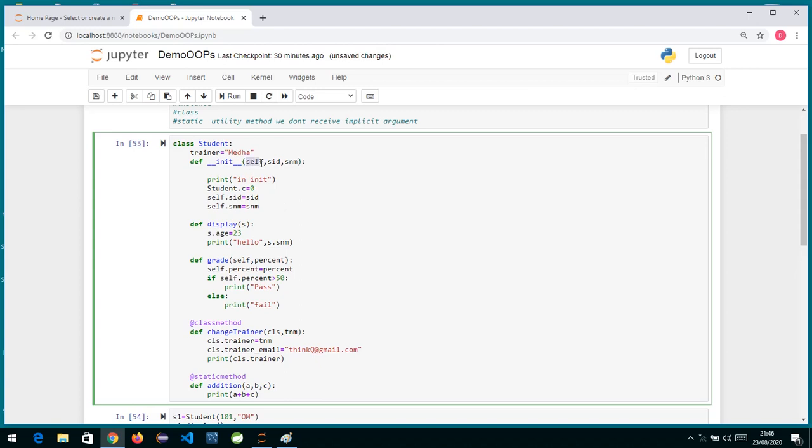The first argument is always the current invoking object, current object actually, and these are the parameters which we need to pass. We are never going to pass this first parameter over here. This is the implicit argument which the Python interpreter is going to pass. Now this is my instance method, and this is also again my instance method. In an instance method, if you want to refer to any instance variable which is created over here, or you want to create a new one, we are always going to use the first variable, that is self.percent, and then do whatever we want to do.